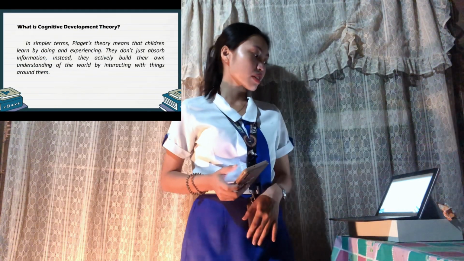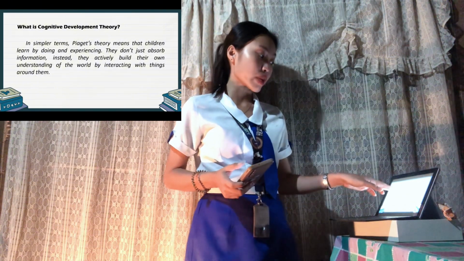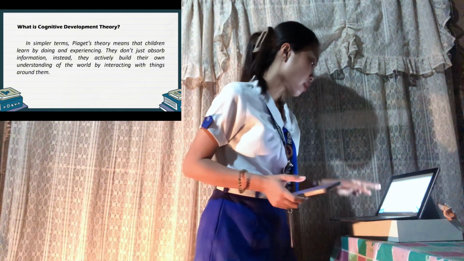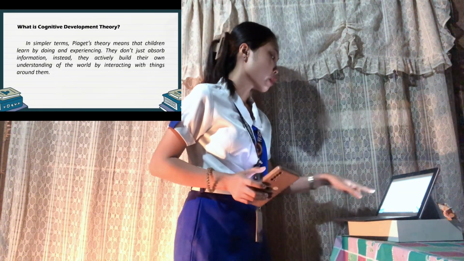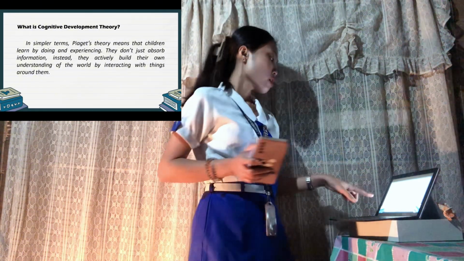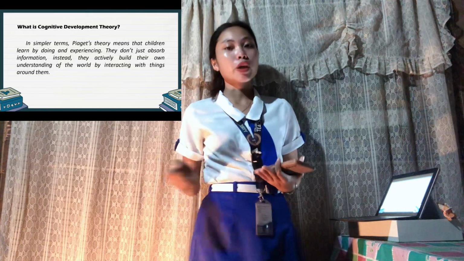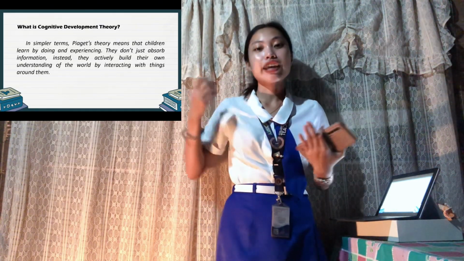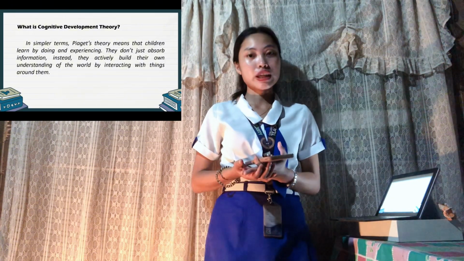In simple terms, Piaget's theory means that children learn by doing and experiencing. They don't just absorb information, instead they actively build their own understanding of the world by interacting with things around them. So it means that, for example, a baby might learn about objects by grabbing them, kanang ilang kwaon or tasting them and exploring their different textures.